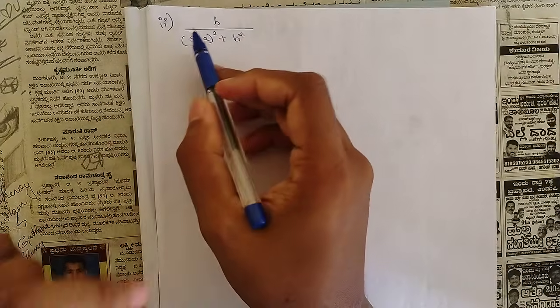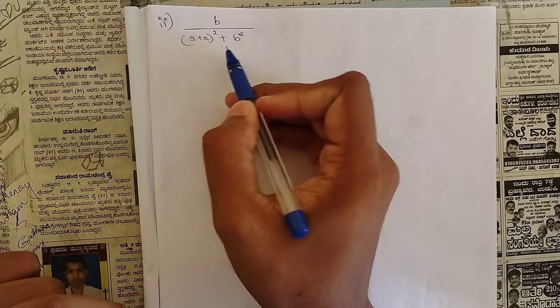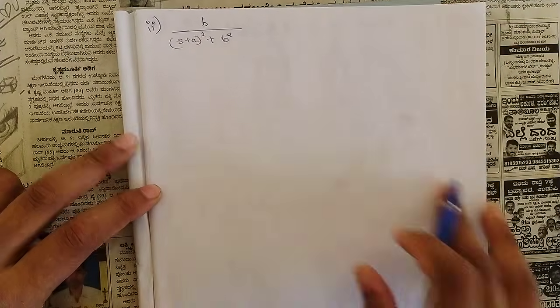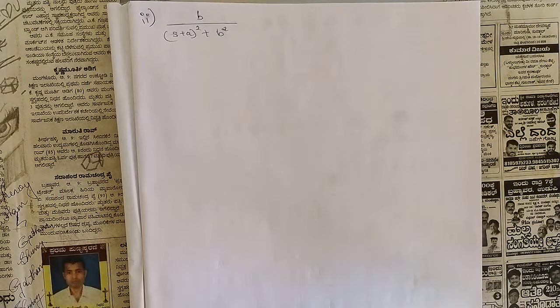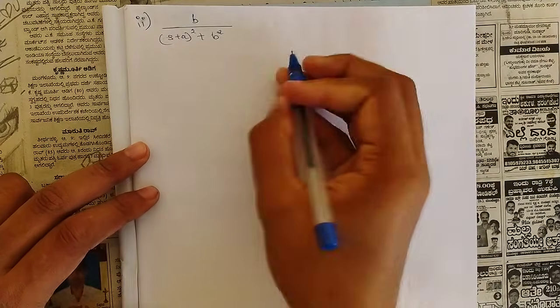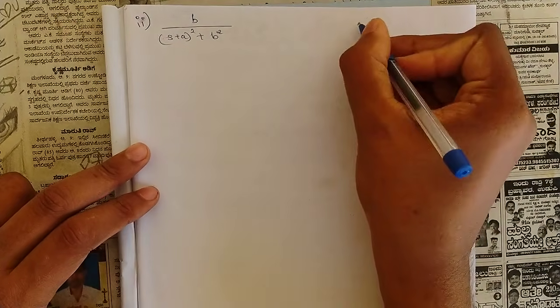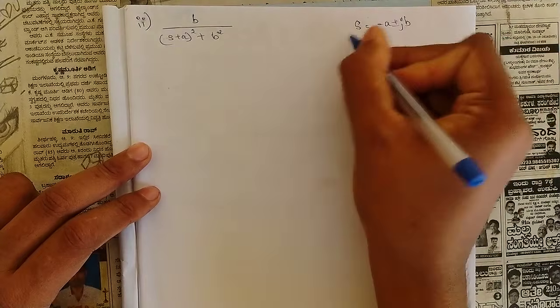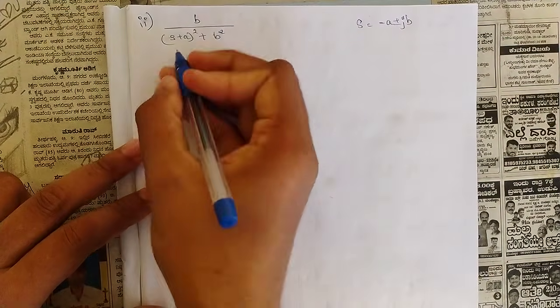So this is the second sub question, that is b divided by (s plus a) the whole square plus b square. Again you can see that the denominator consists of the same term, that is (s plus a) the whole square plus b square. So we have already found the roots, that is s is equal to minus a plus or minus jb, right? That only we are applying for this also.